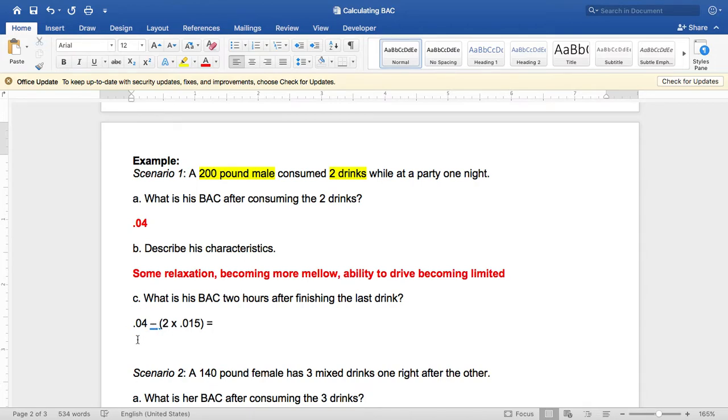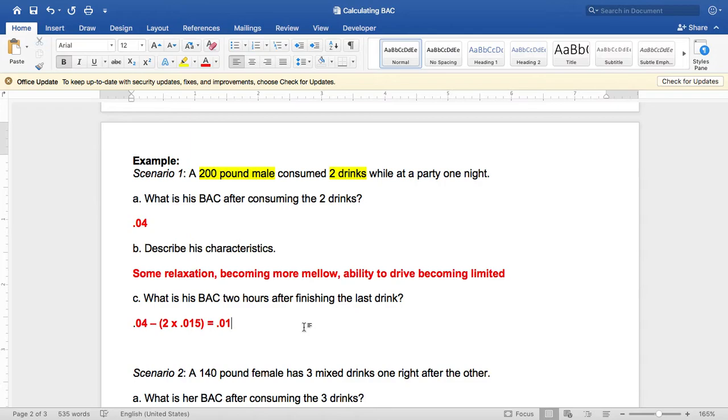We take the original and subtract however many hours times 0.015. When I put that into the calculator, I get 0.01 as his BAC after those 2 hours have passed. Like it said previously, the only way for your BAC to go down is time. It goes down about 0.015 every hour. It started at 0.04, and 2 hours later, it would be about 0.01.